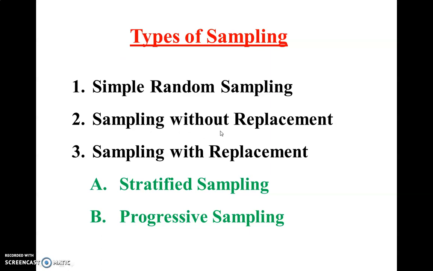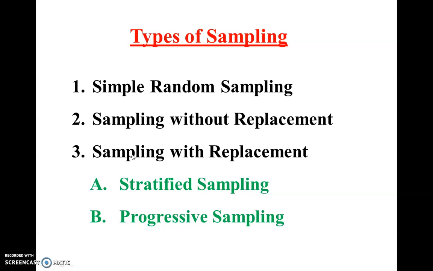Now the second is sampling without replacement. In this case, when each item is selected, it is removed from the population. It is not kept back or replaced. So next time there is 0% chance that you will get the same sample.